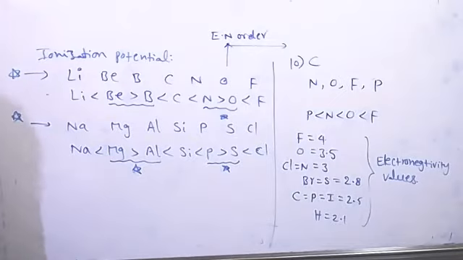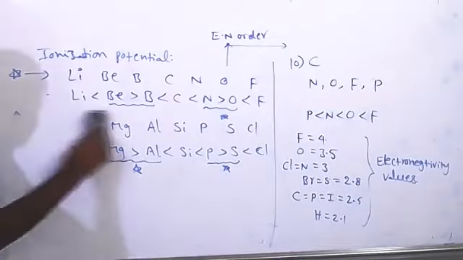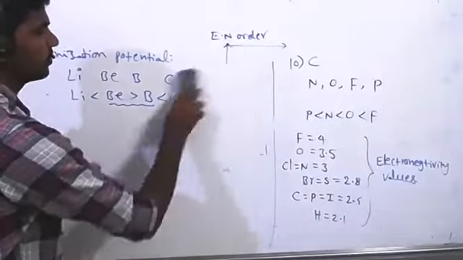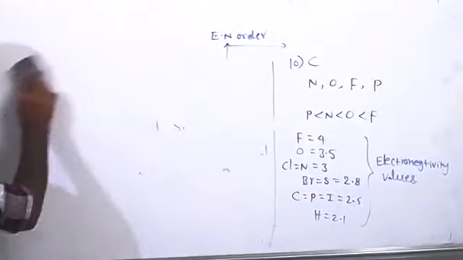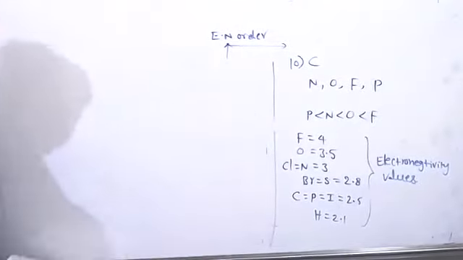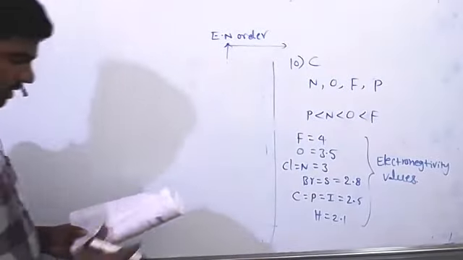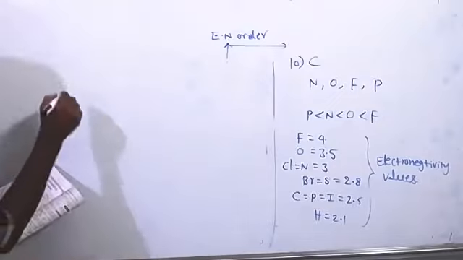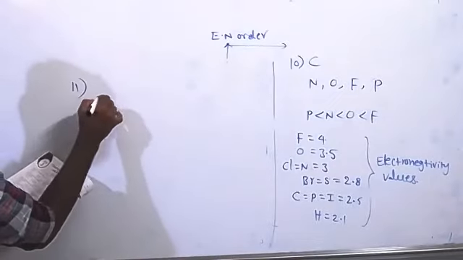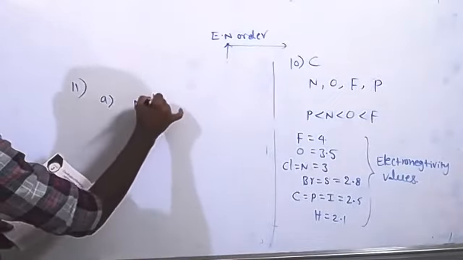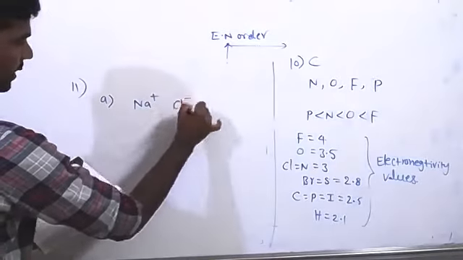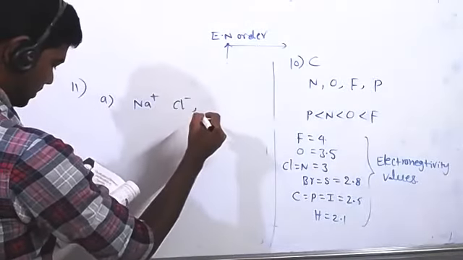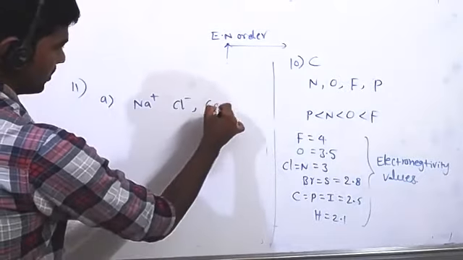So the increasing order of their radii is. Different elements are given in each option. The first option is Na plus, Cl minus, Ca2 plus.